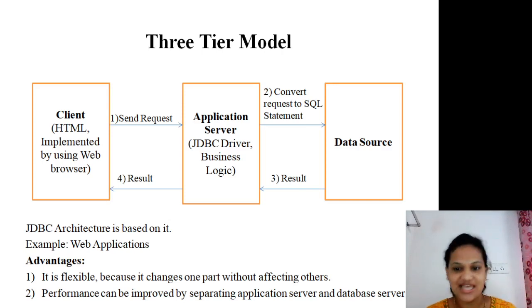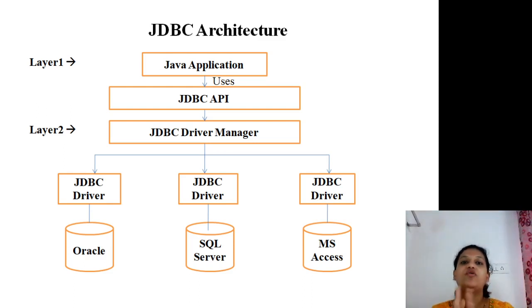It is scalable. Okay, next we move to another slide, which shows the JDBC architecture. It includes two types of layer. First one is the Java application, and second one is the JDBC driver manager. What is the role of the Java application? The Java application first uses the JDBC API to interact with the JDBC driver manager. Then what is the role of the JDBC driver manager? According to its name, it is simple to define.